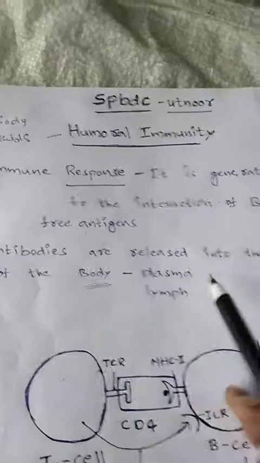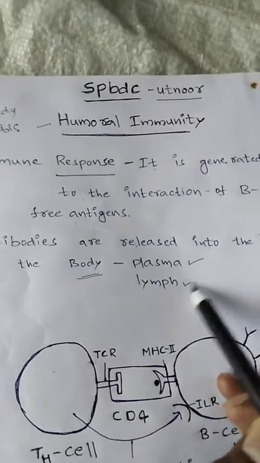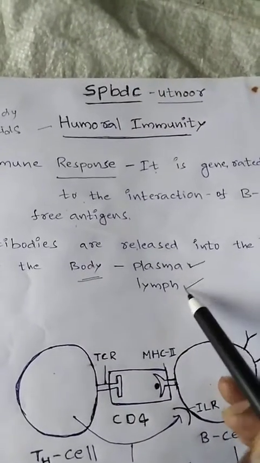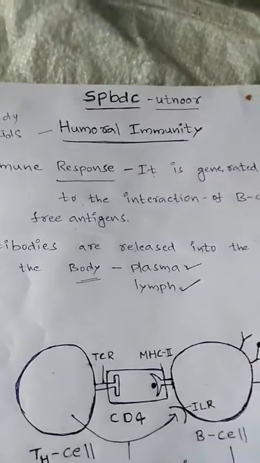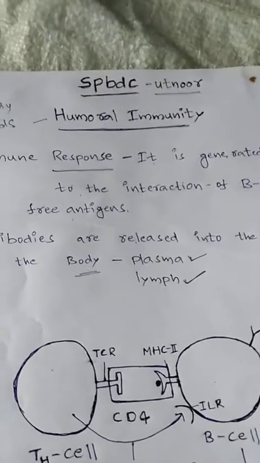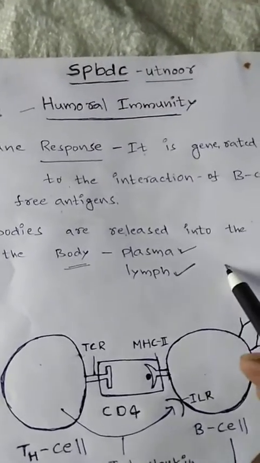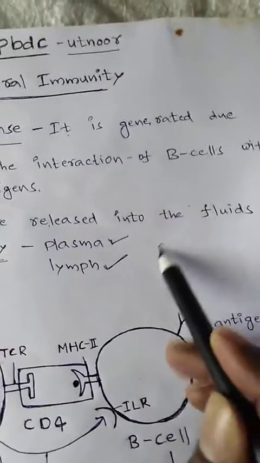Mainly, body fluids are of two types: plasma and lymph.